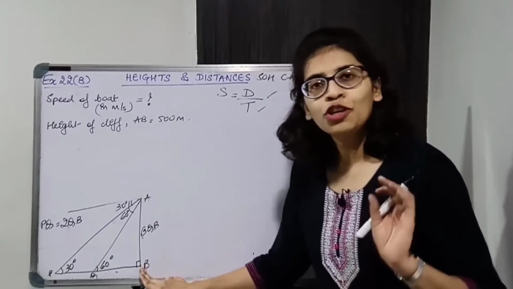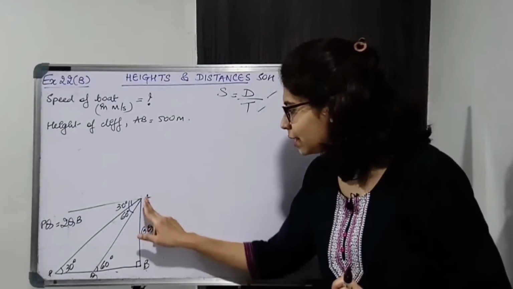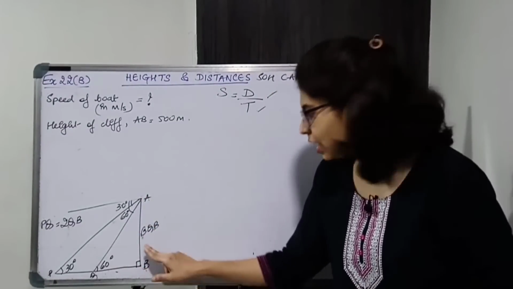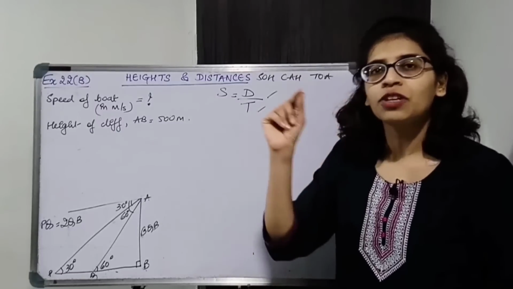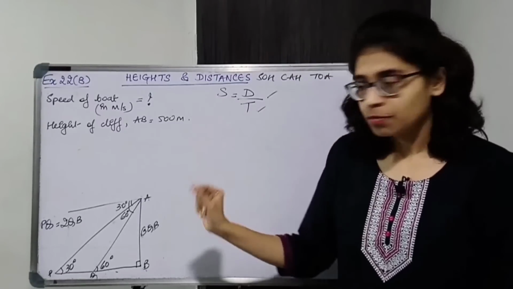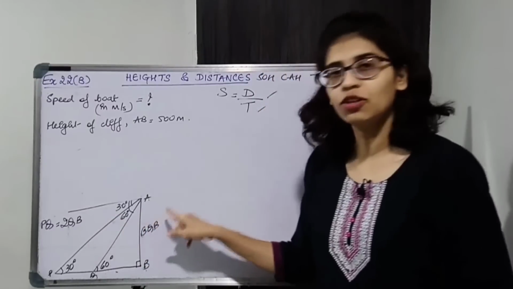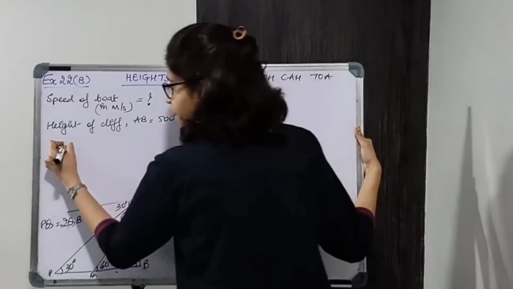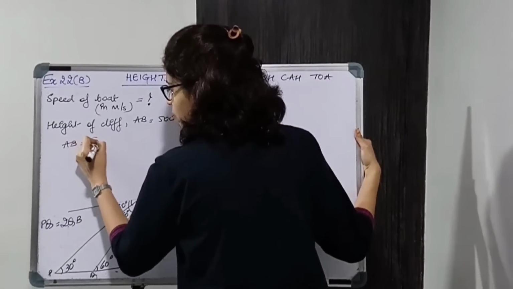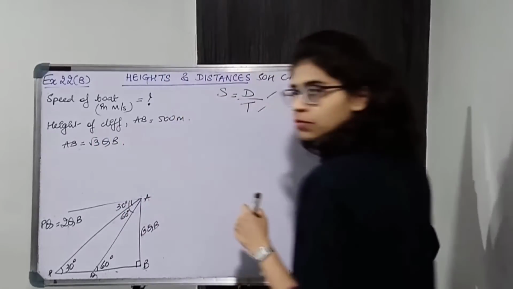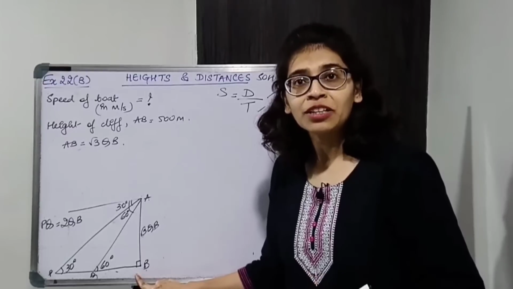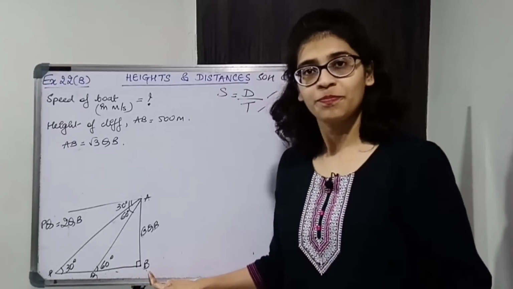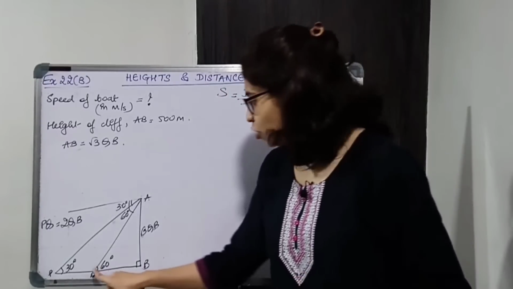AB, if you remember, we had related AB with QB. AB is √3 QB. Correct? We had got that relation. I had told you it is important. So from this triangle ABQ, we had got AB is √3 QB. Now QB is the distance traveled by the boat from point Q to B. Okay, QB is the distance.